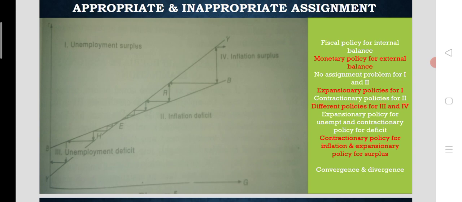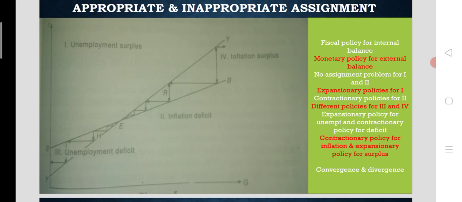Look at the diagram, you can see the third situation is unemployment deficit, the fourth situation is inflation surplus. For that we need to draw a diagram to show how internal balance and external balance could be possible.